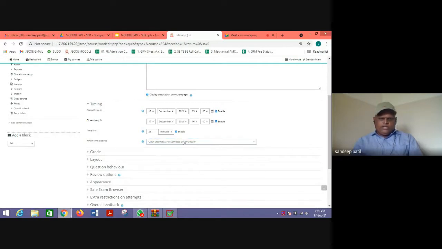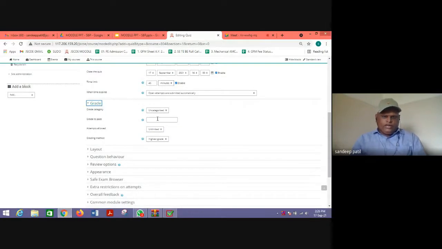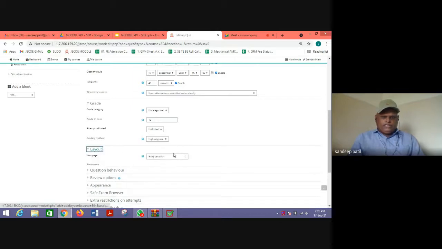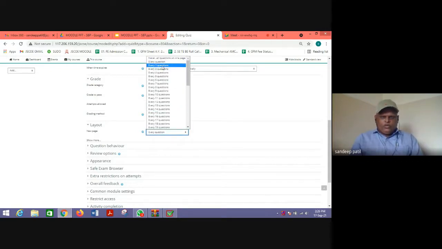The next important option is the grade. Here you can set a grade to pass. Suppose you are making the grade 30 marks, so 40% is 12 marks. Suppose you keep that as it is. Layout means what should happen or be visible on a new page. You can say one question on one page, that is every question. Every two questions means two questions on a page, three questions on a page, four questions on a page. Likewise, it is going to display on the student's dashboard.